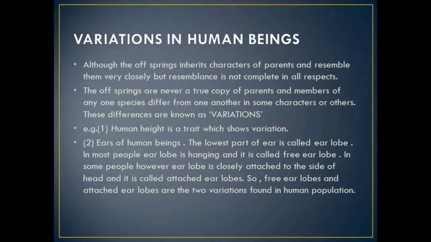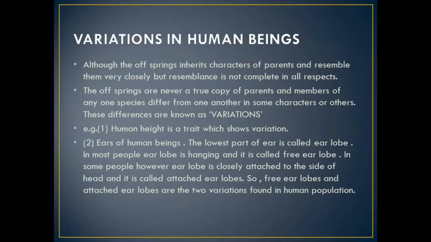So now we will take the examples of the variation shown in human beings. First of all, human height is a character which will show the variation. That is the trait shown by it. That may be tallness or it may be dwarf. Secondly, the ear of human beings.